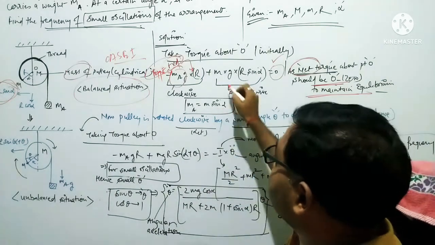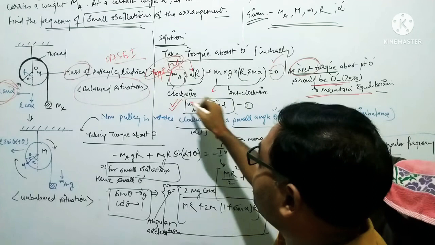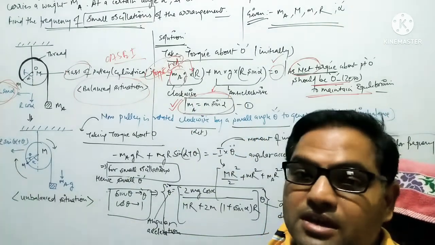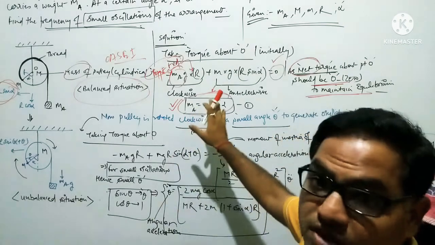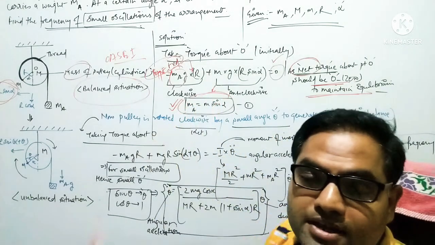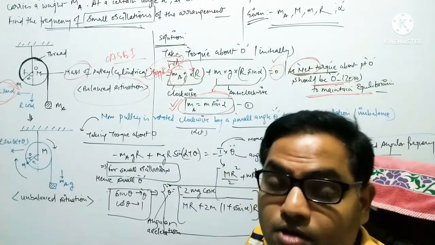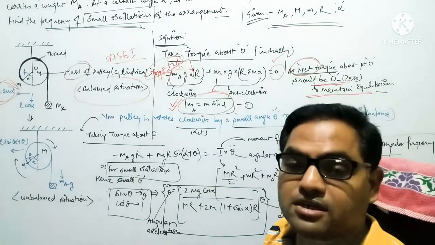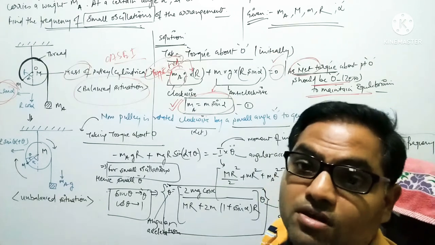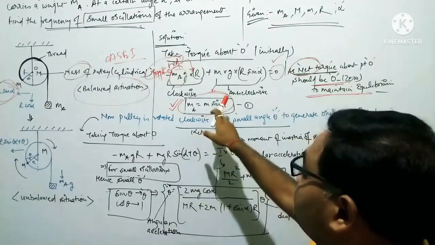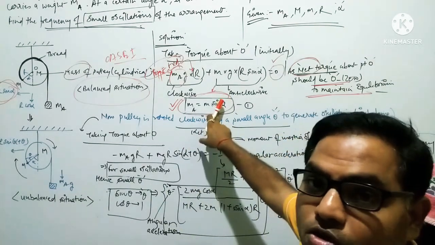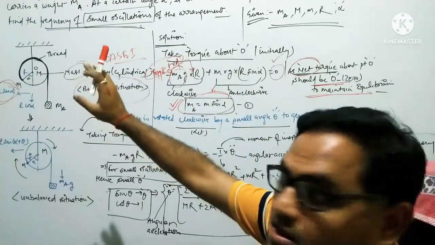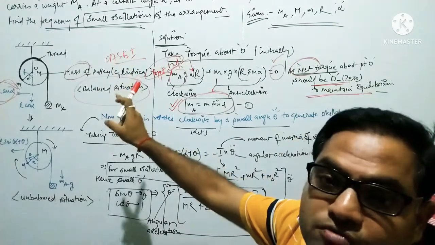Now from this equation we get Ma is equal to m sin alpha. This is our deduction from the first equation, and it is a very important deduction that's used for calculating the final angular acceleration, from where we calculate the angular frequency. So Ma is equal to m sin alpha we got from this torque about the point O when we are considering the balanced situation of the pulley.